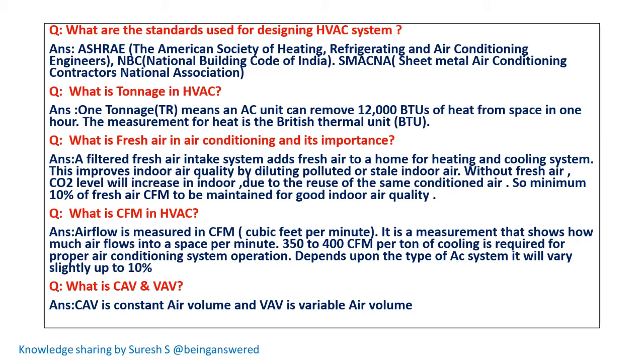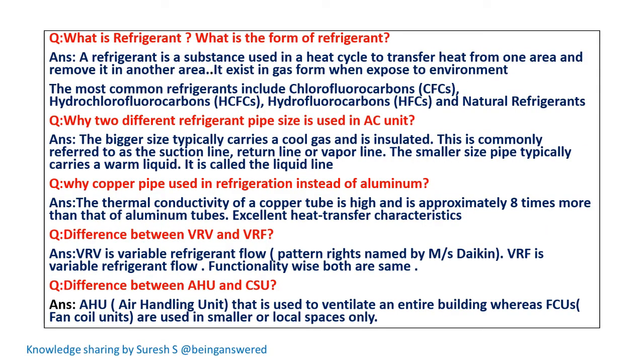What is CAV and VAV? CAV is constant air volume and VAV is variable air volume. What is refrigerant? What is the form of refrigerant? Refrigerant is a substance used in a heat cycle to transfer heat from one area and remove it in the other area. It exists in gas form when exposed to the environment.